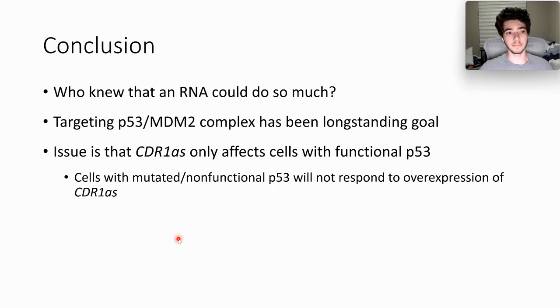So, to conclude, who knew that an RNA, a circular RNA, could do so much or be so powerful in terms of binding to proteins and slowing down gliomagenesis, or the growth of glioblastoma in the brain? Targeting p53 MDM2 has been a long-standing goal for decades of researchers, and we're finally finding an RNA that's able to accomplish just that and disrupt such a vital, crucial complex for glioblastoma growth.